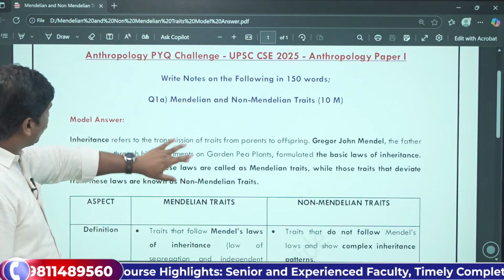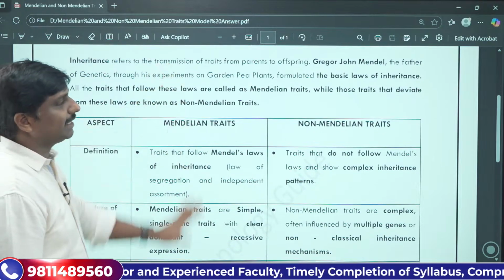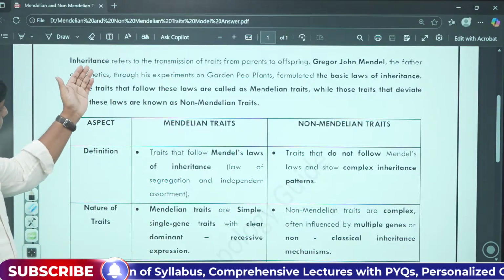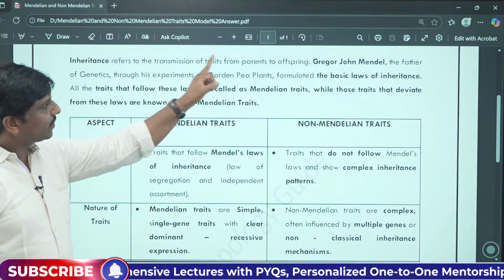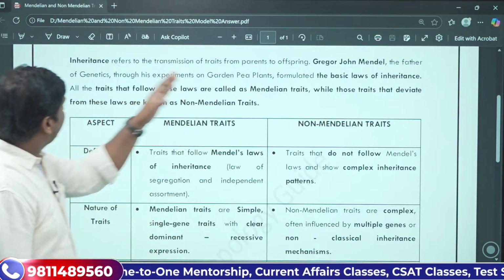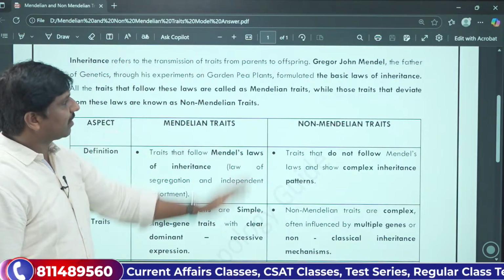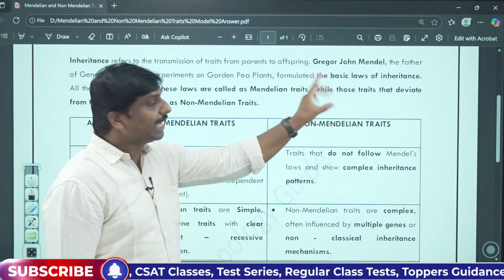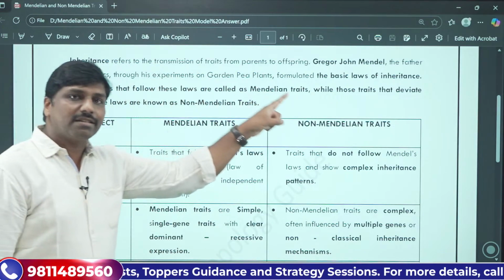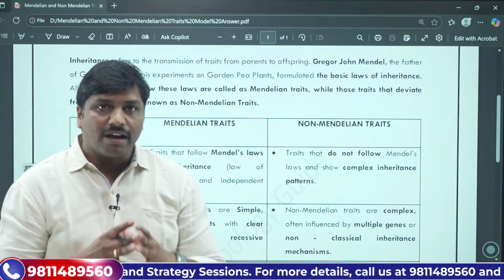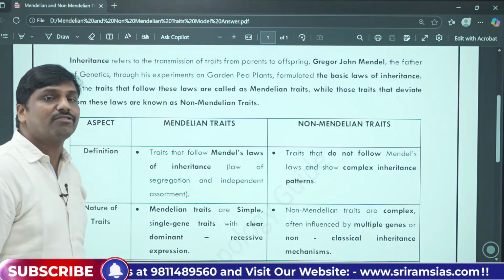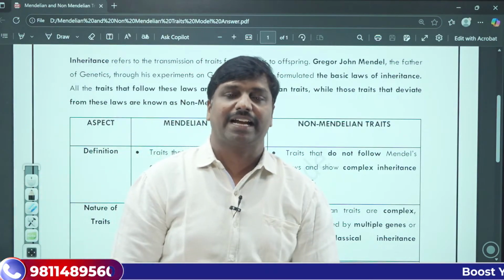Here is how the model answer goes. You will get a basic introduction of what you can write. Inheritance refers to the transmission of traits from parents to offspring. Then Gregor Johann Mendel, the father of genetics, through his experiments on garden pea plants, formulated the basic laws of inheritance. All the traits that follow these laws are called Mendelian traits, and all the traits that do not follow the Mendelian laws are non-Mendelian traits. That's how you can introduce your answer.